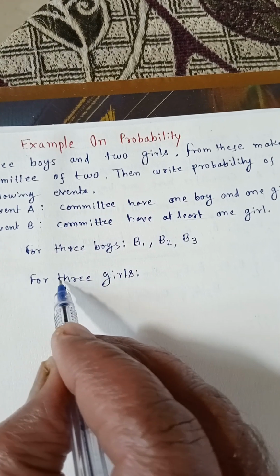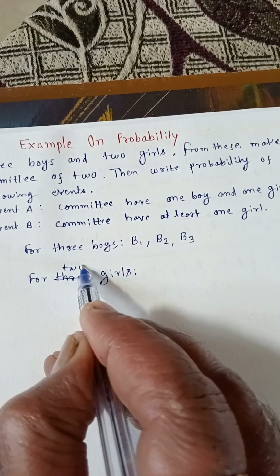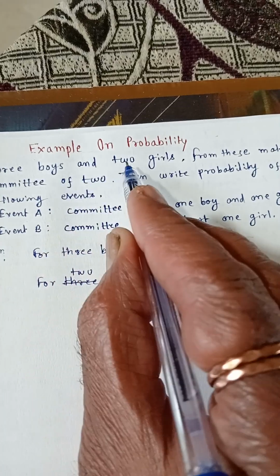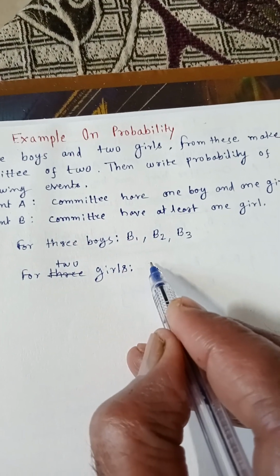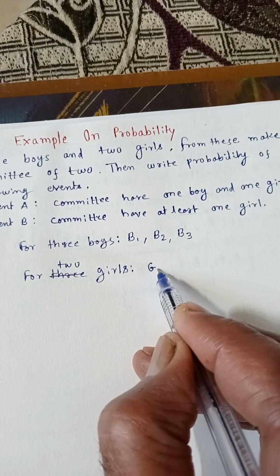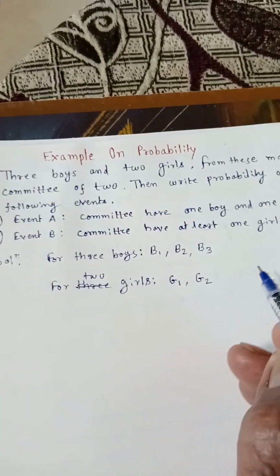For 2 girls, in the example 3 boys and 2 girls, we have to take G1 for the first girl and G2 for the second girl.